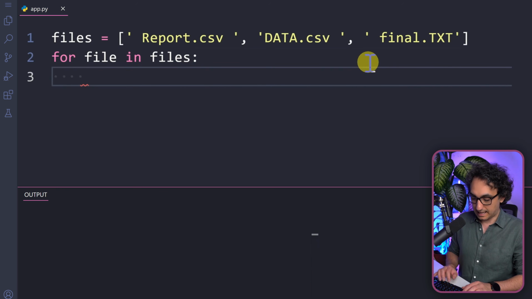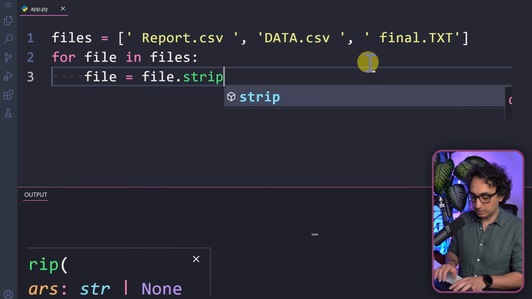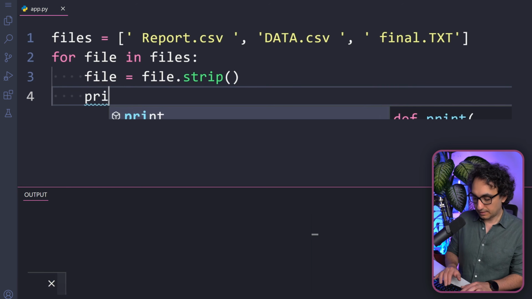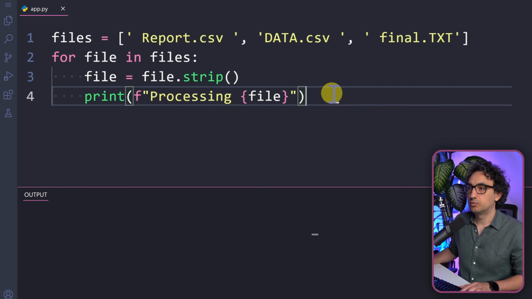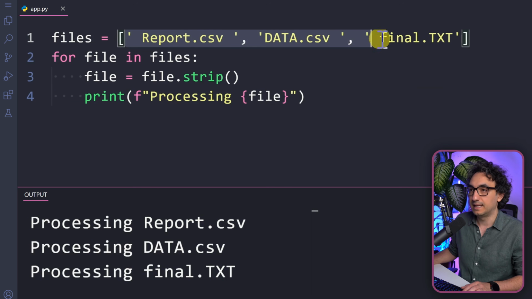Now, what is the action? We're going to say file is equal to file dot, and we now have to start cleaning up the data. So we can start with the strip function to remove the white spaces. And now in order to test it, we're going to print the results. So we're going to say processing and then the variable name file. So now let's test this out. By looking at the output, you can see we don't have any leading or trailing spaces. So everything looks fine, and with that, we have cleaned up the names of our files.